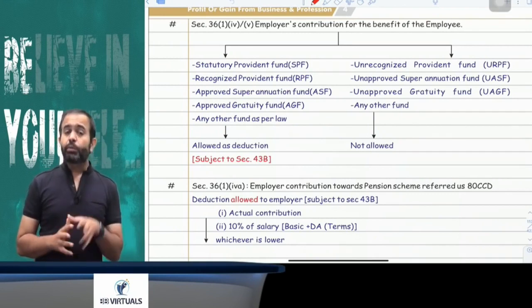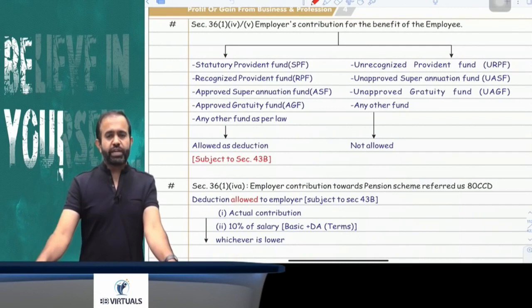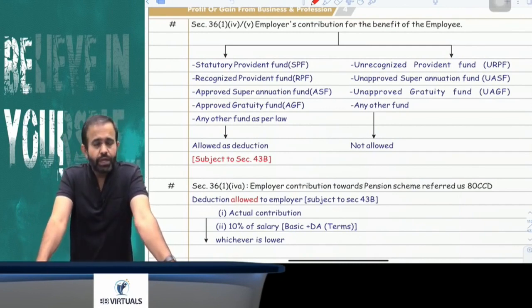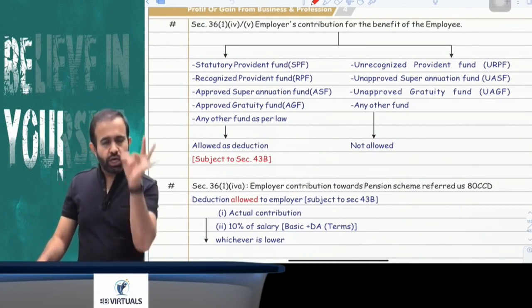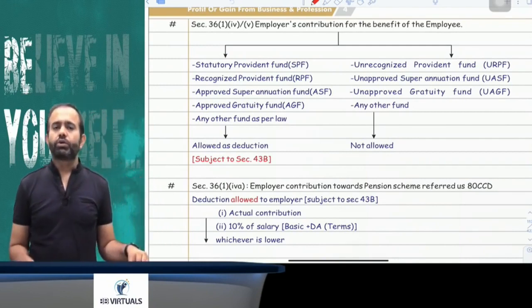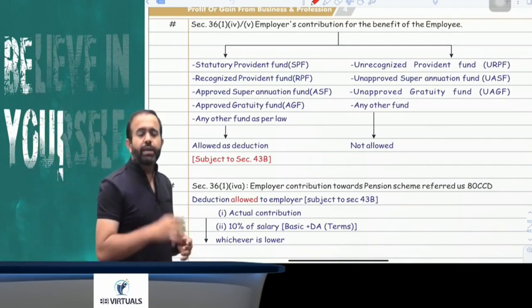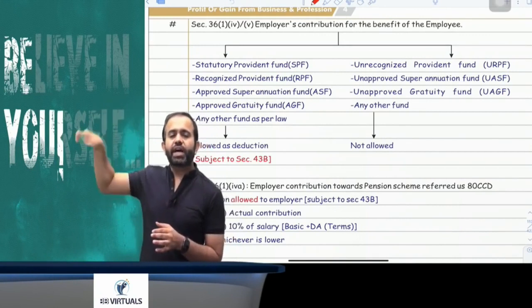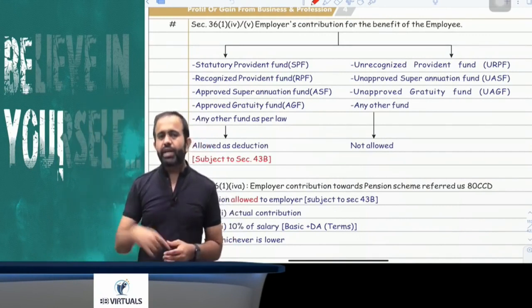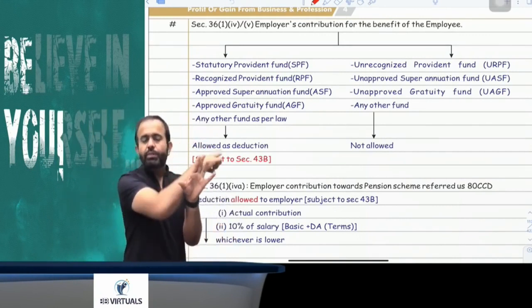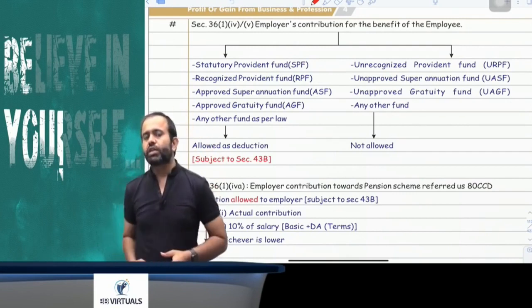But suppose the employer contributed to an unrecognized provident fund, that is URPF, or an unapproved superannuation fund or unapproved gratuity fund, then it is not allowed as deduction. So all people, please pay attention. Employer contribution towards the SPF, RPF, AGF, ASF is allowed. But employer contribution towards the URPF, UASF, UAGF is not allowed as deduction.